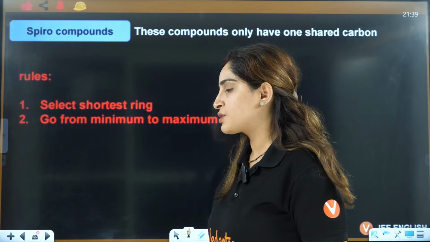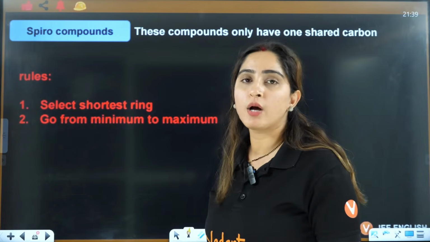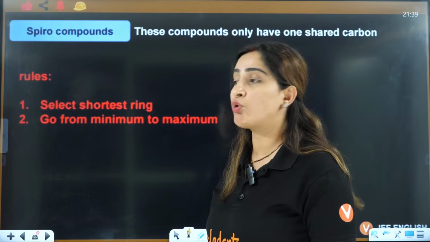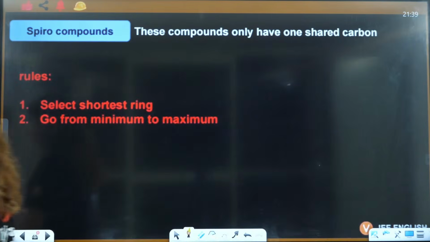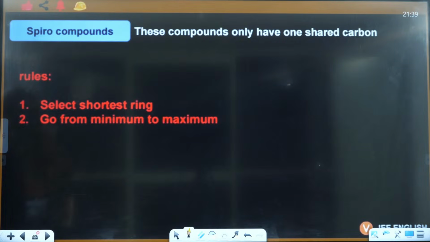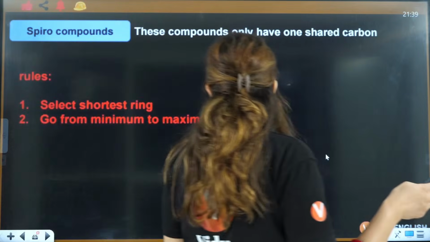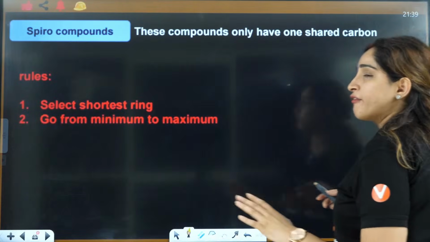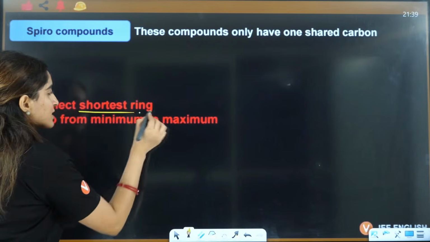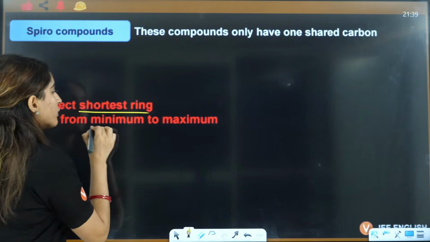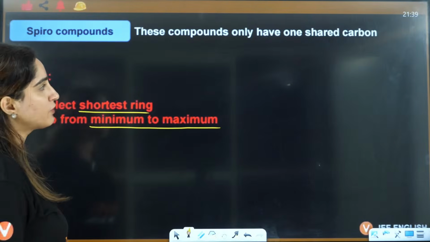Okay, let's do the next one, Spiro compounds. What are we going to choose here? Spiro compounds are very simple, you will find them simple because you have already done bicyclo. It's just the opposite of that. Here you will choose the shortest ring first, and you will go from minima to maxima, the opposite of that, right?